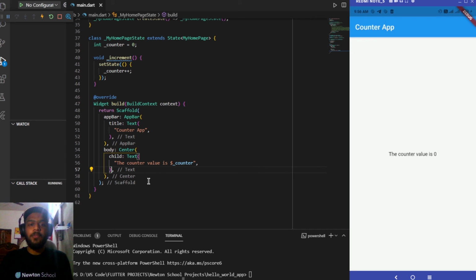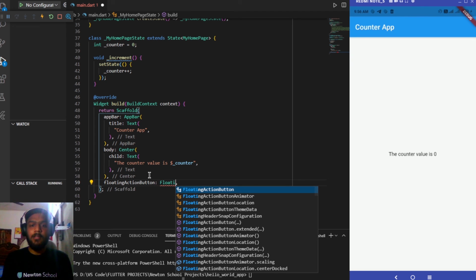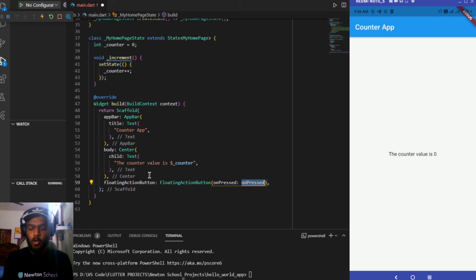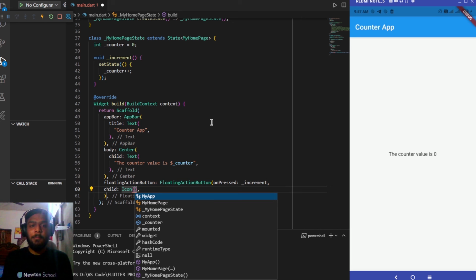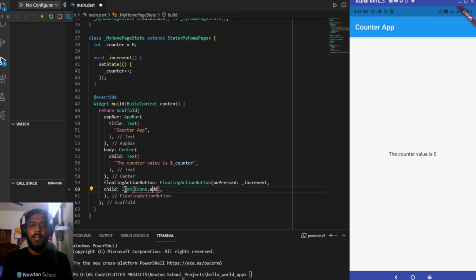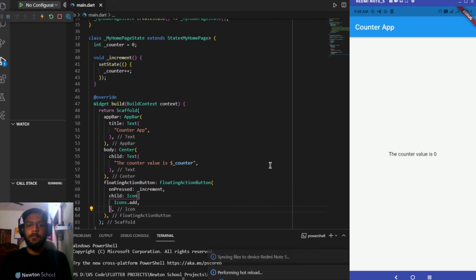It is currently 0. Now let's add a button which will be clicked and through which we'll be triggering this increment function. So I'll be adding a floating action button widget, and on press we want to trigger this increment function. The icon for this floating action button, let me see what all properties it is having. For the child of this floating action button I'll be passing an icon. Yeah, so inside this icon I have passed Icons.add, and let me save it. It will be appearing. Yeah, so it has appeared.